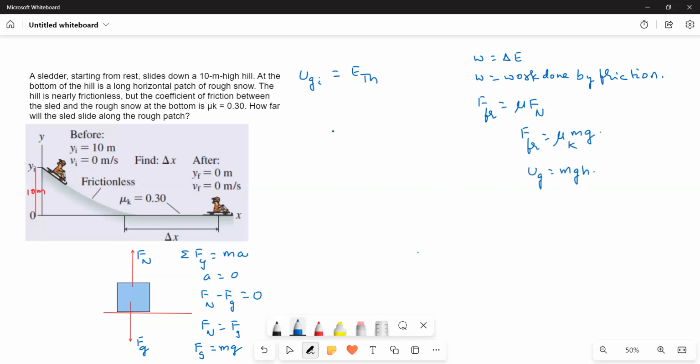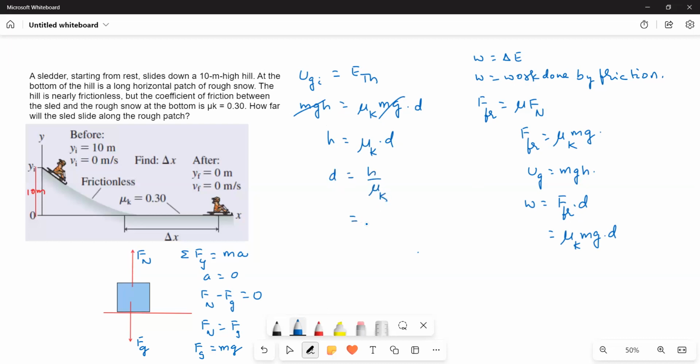Let us substitute the values here. mgh is equal to the work done, which is F friction times d. The friction is mu k mg, so this is equal to mu k mg times d. So I will write mu k mg dot d. mg goes off, and we are left with h equal to mu k times d. Therefore d is equal to h by mu k.